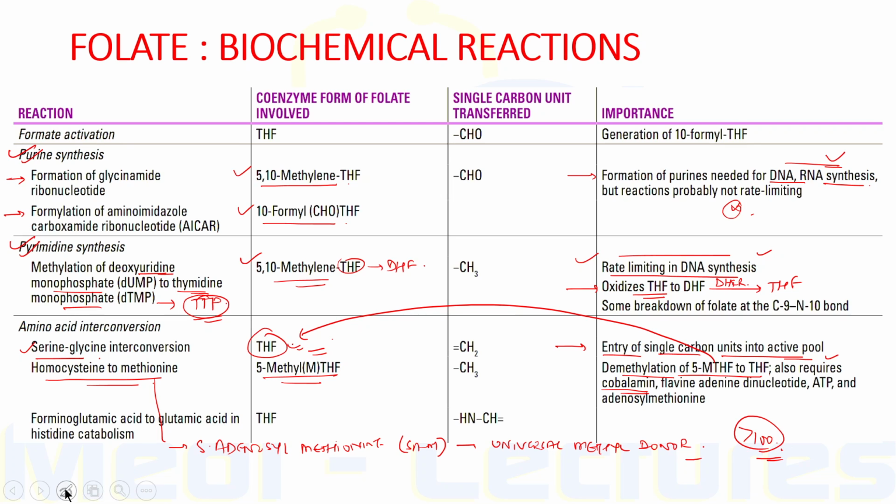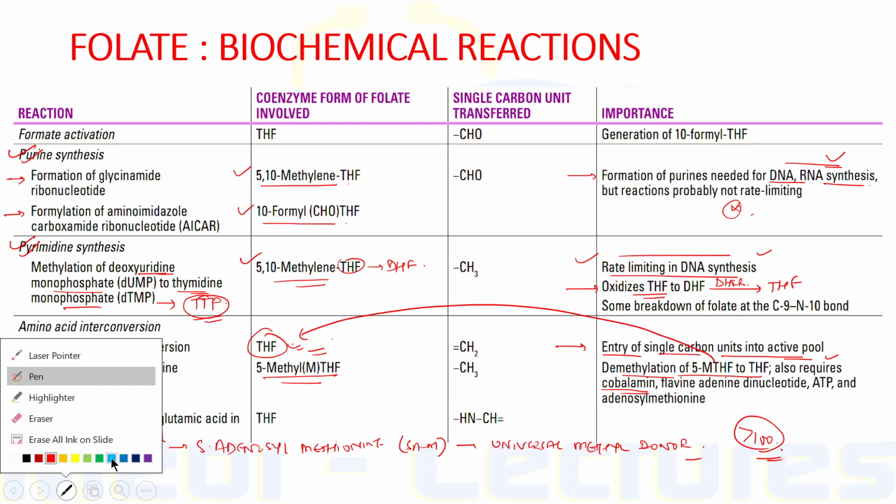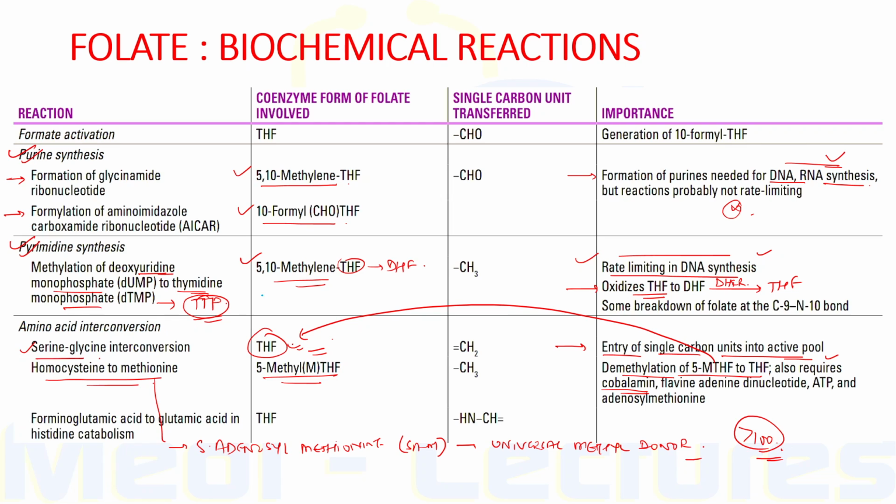Now as we discussed that during the formation of DTMP, there is conversion of tetrahydrofolate to dihydrofolate, which is again reduced to tetrahydrofolate via the enzyme dihydrofolate reductase.